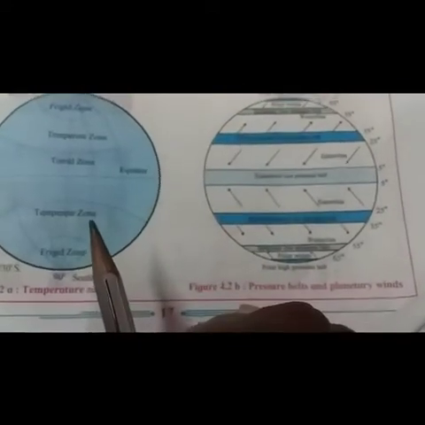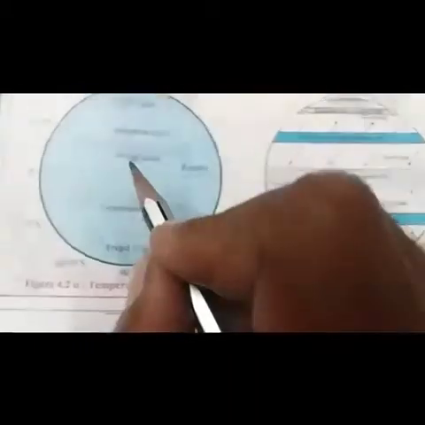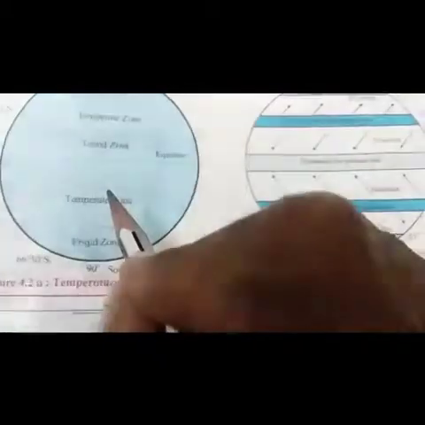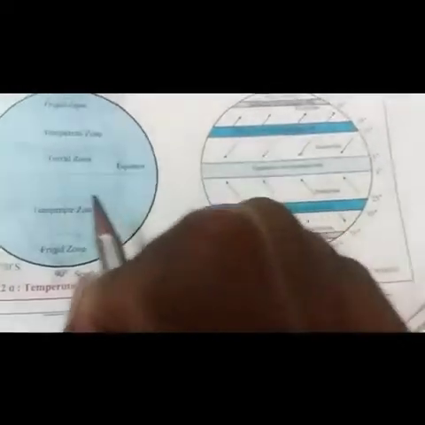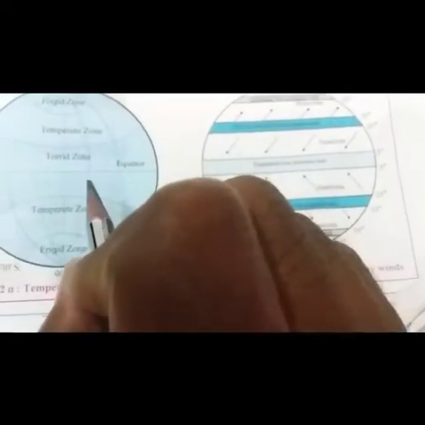The sun rays can be perpendicular between the Tropic of Cancer and Tropic of Capricorn, so the temperature is higher in this region.